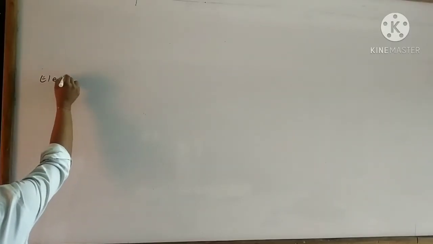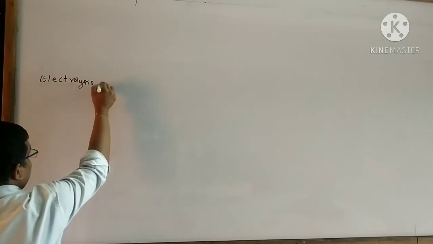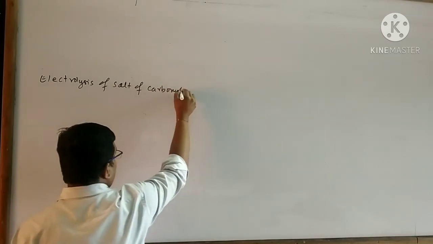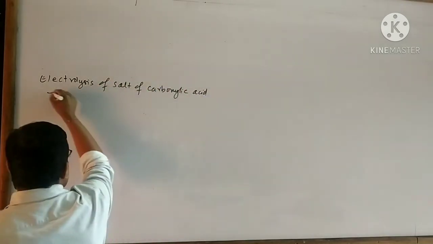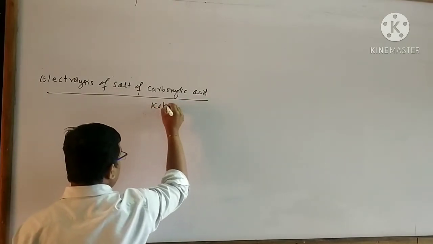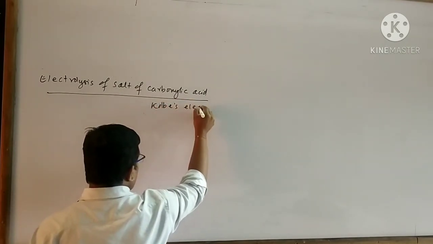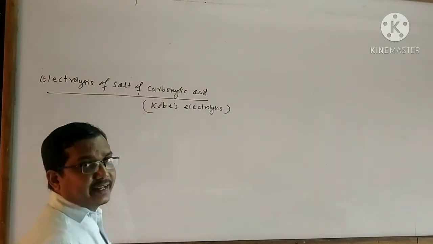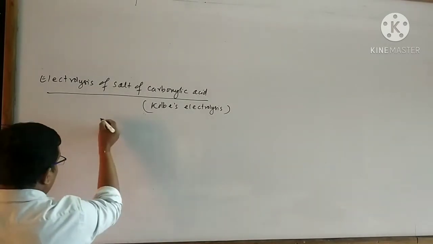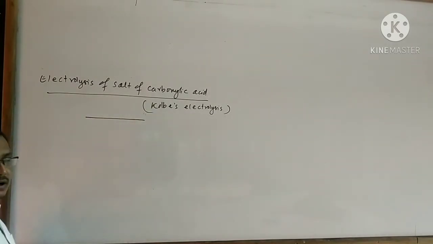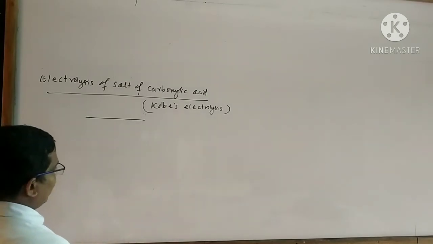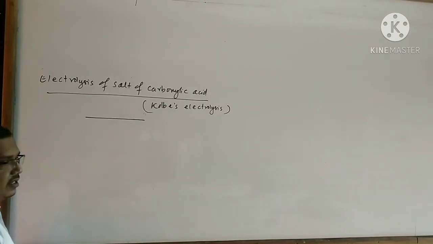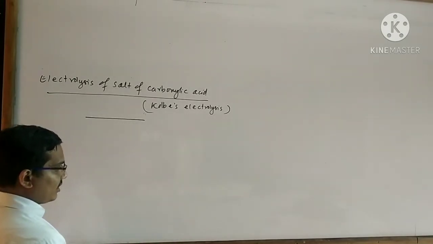Next I will discuss the electrolysis of salt of carboxylic acid. It is also called Kolbe's electrolysis of salt of carboxylic acid. In this reaction, what will happen? The salt of carboxylic acid solution is taken, and here an electrical current is passed. As a result, electrolysis takes place and an alkane is formed.